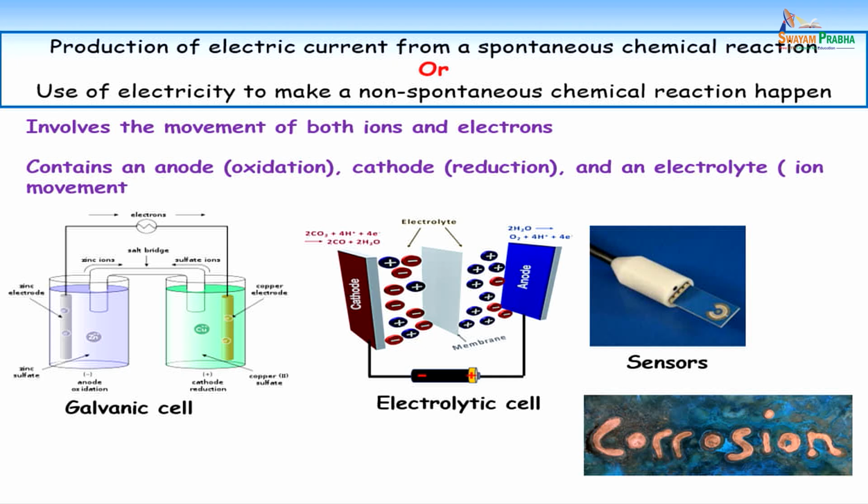So in an electrochemical reaction you have both ions and electron flow, right? Because of the chemical reaction you have some ion flow inside the electrochemical cell and some electron flow through the electrical circuit. So in an electrochemical system you can have an anode, cathode and an electrolyte. Somebody can tell what is an anode?